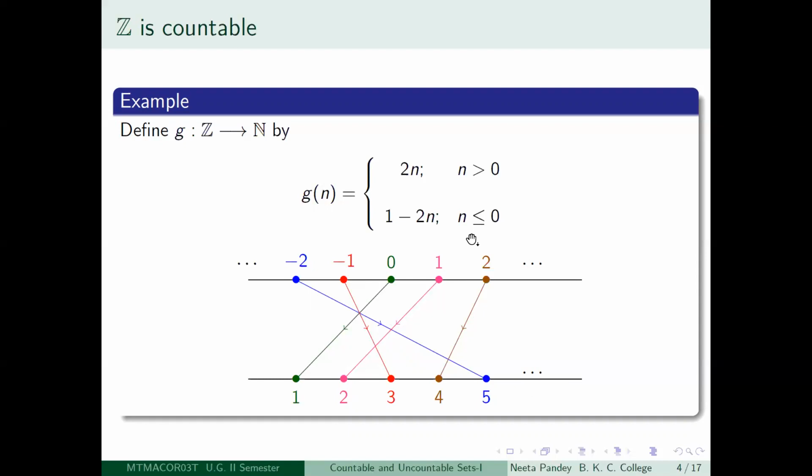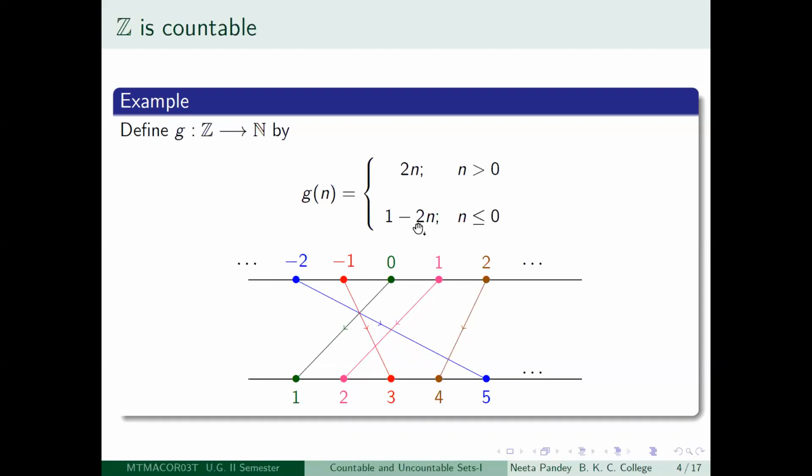And if you take a negative integer, then it should follow the rule 1 minus 2n. So just look at what is happening to minus 1. If you apply that here, you will get 1 minus 2 into minus 1. So you get 1 plus 2. So minus 1 maps to 3. Minus 2: similarly, you plug in the value in this formula because n is less than 0.